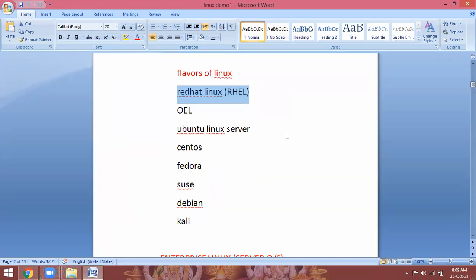But here one question can be raised. If you learn Red Hat Enterprise Linux, when we go for interview in a particular company, they are using Ubuntu Linux servers. So is it required to learn Ubuntu Linux server again? No need, because the concept is same. Structure of operating system is same. Most of the commands are same. Only some of the administration commands will be different.